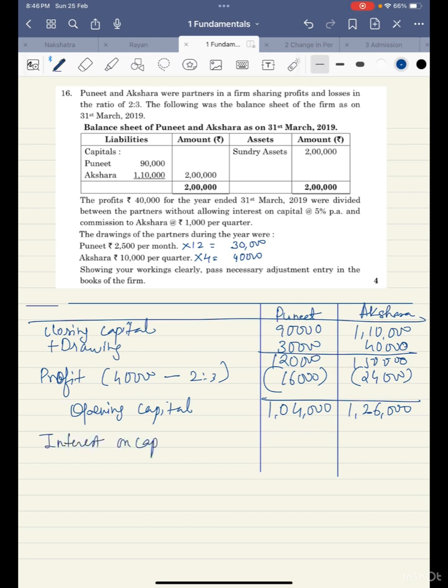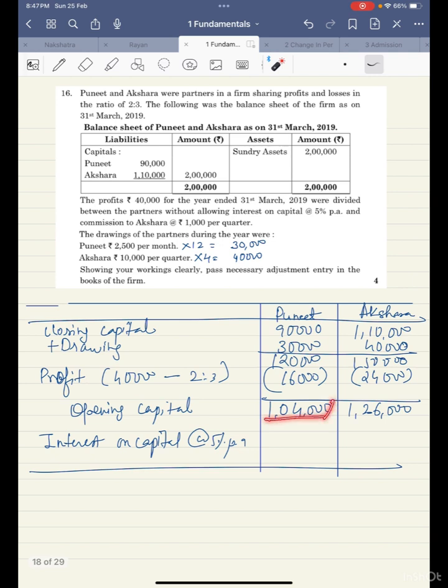Interest on capital at the rate 5% per annum. So 10% is 10,400, half is 5,200. So interest on capital for Puneet is 5,200 and here is 12,600, so half will be 6,300. This is their interest on capital. Now we'll make the adjustment table.